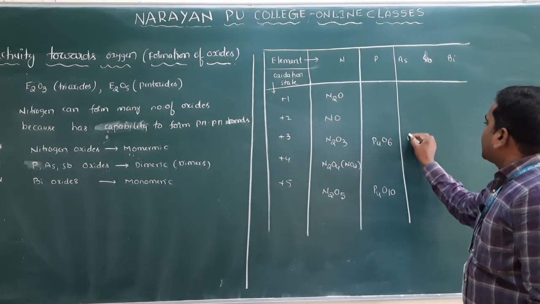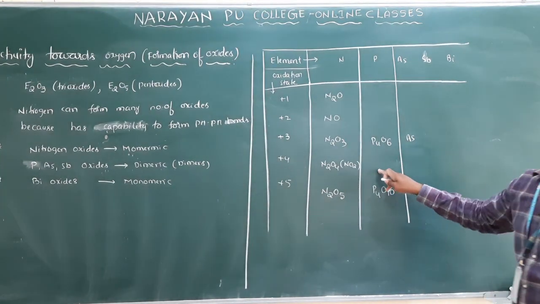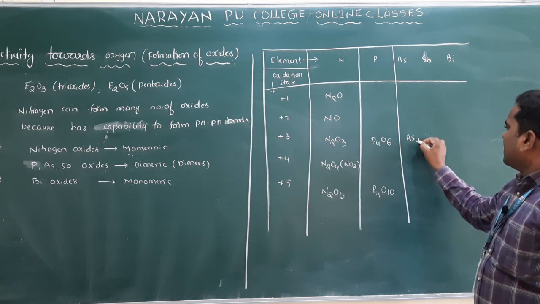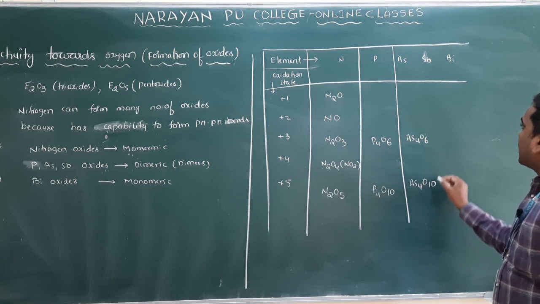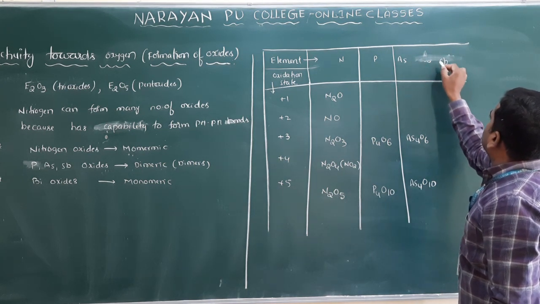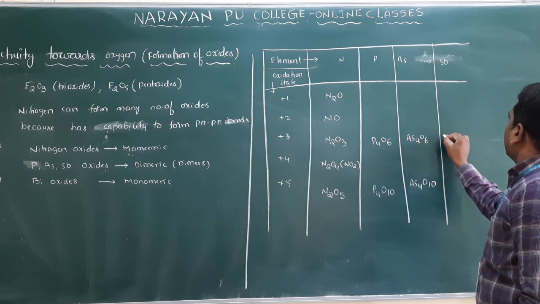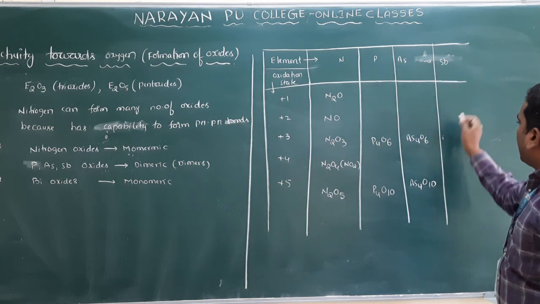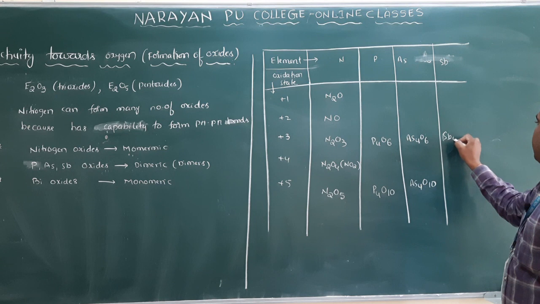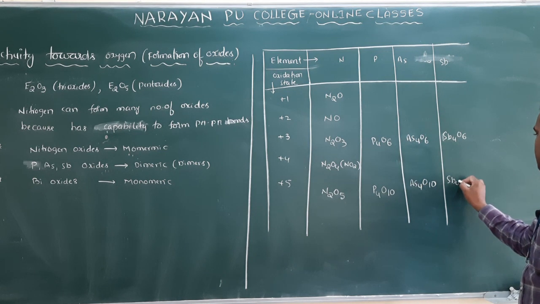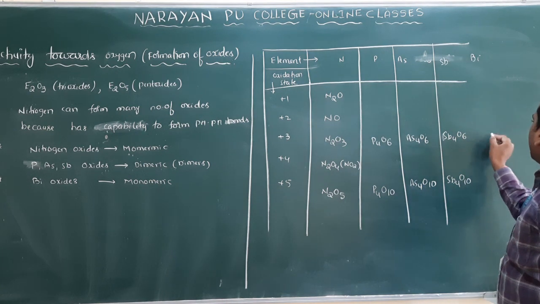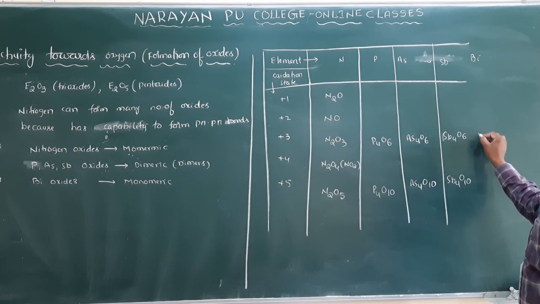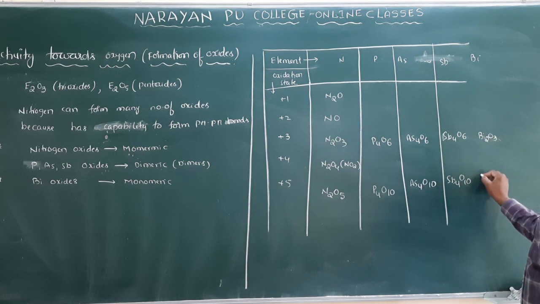Same, arsenic also will form. It will also form a tetroxide, but it is unstable. We are not discussing that. As4O6 and As4O10. And the next one? Antimony: Sb4O6, and here also Sb4O10. And the last one? Bismuth. Mainly it will form Bi2O3 and Bi2O5. Clear?